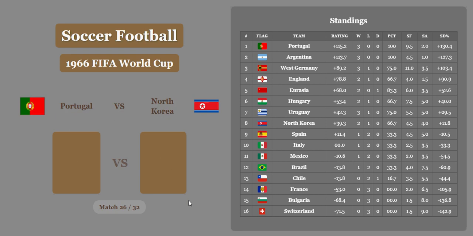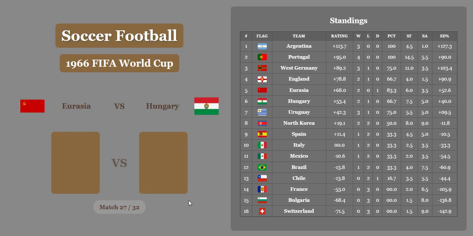Match 26, Portugal versus North Korea. Portugal does not falter against a surprising North Korean team. They win by a goal and a half after the economic difference is considered. Looks like they're going to fall into second, but they still get an important win, and they're right below Argentina and above West Germany. Eurasia versus Hungary.